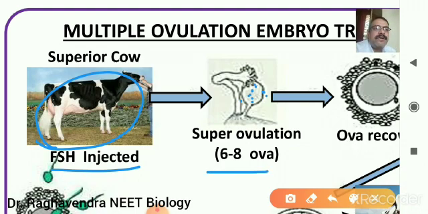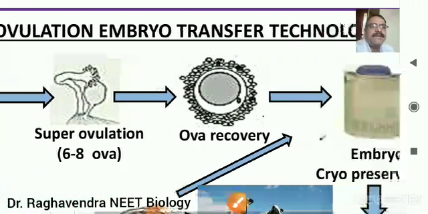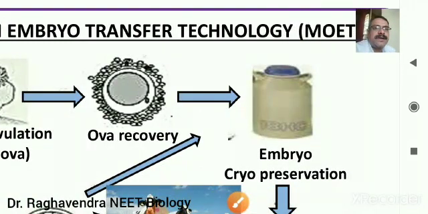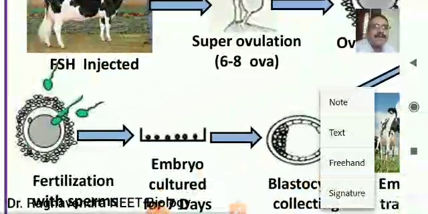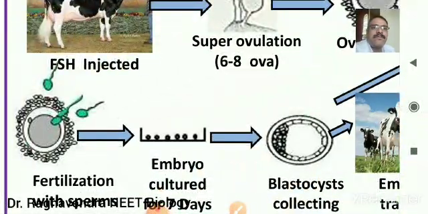Now what can we do with these eggs? We can preserve these superior cow eggs in liquid nitrogen in a cryocan at minus 196 degrees centigrade, or the cow can be allowed natural insemination or artificial insemination with the sperm of the semen of a superior bull.